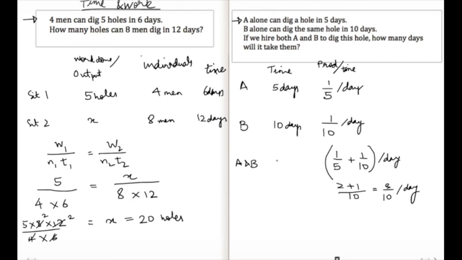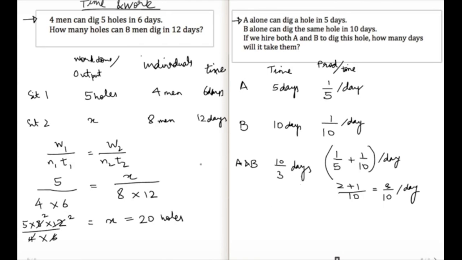So it is clear that if A and B are working together, they are finishing 3/10 of the job in one day, right? And we had established that the time that they take and the productivity per day are reciprocals of each other. So clearly the time that A and B combined will take to finish the job is going to be the reciprocal of this, 10 upon 3 days, right?